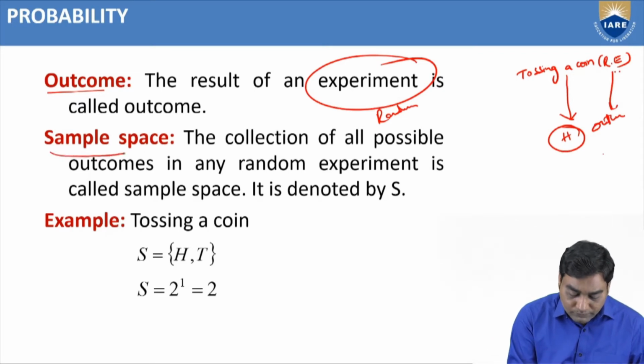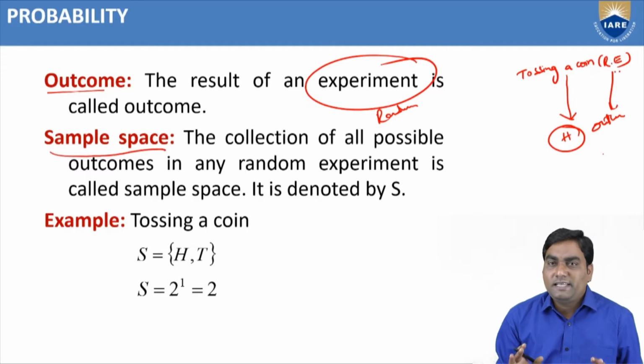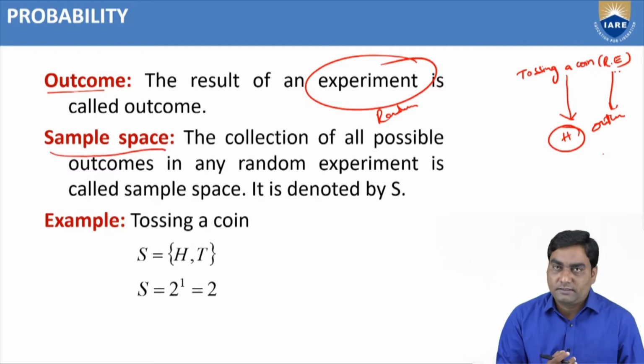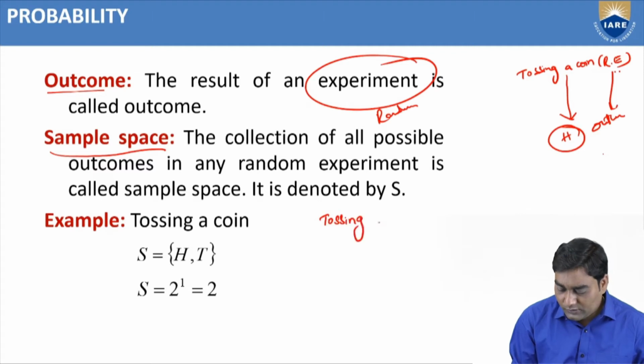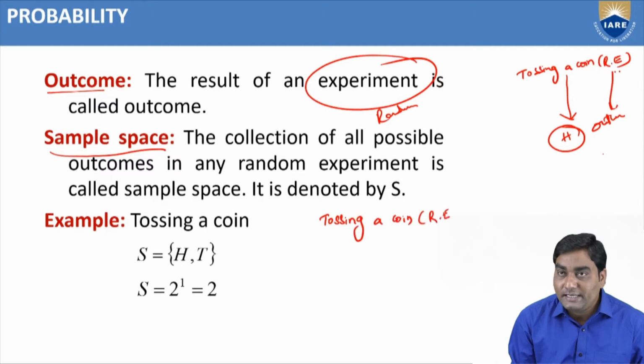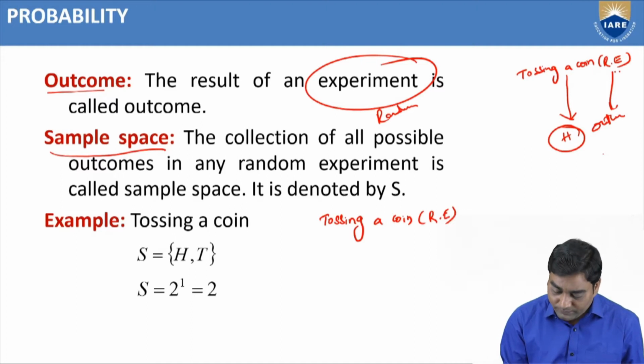Now, this is a very, very important definition: sample space. What is the meaning of sample space? I will explain with a simple example, the same tossing a coin. First, we need to identify whether it is a random experiment or not. It is a random experiment because we cannot predict the result if we toss a coin.